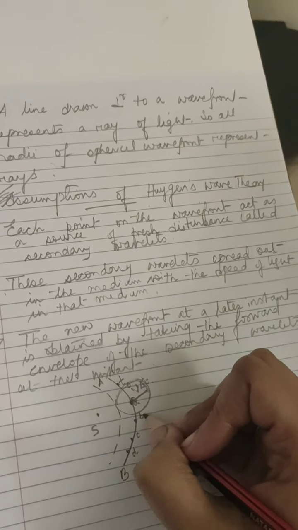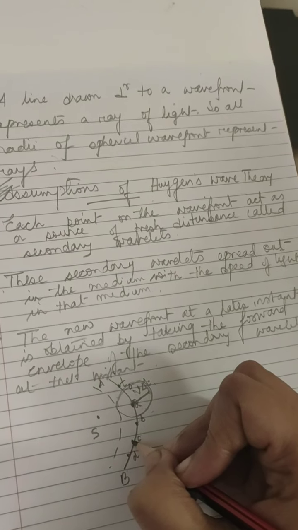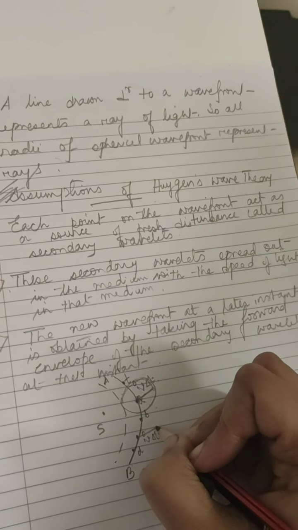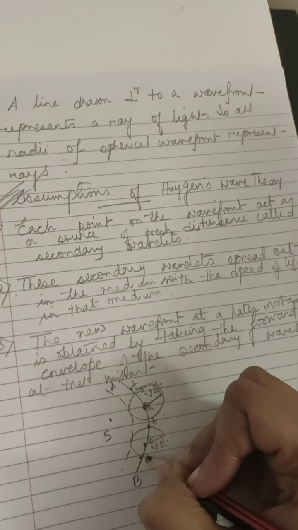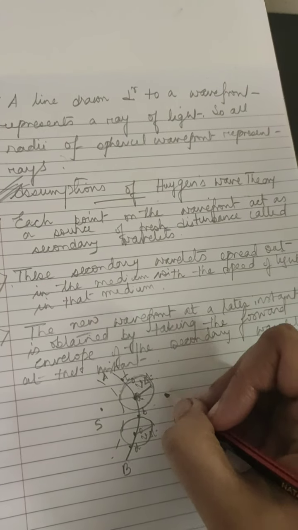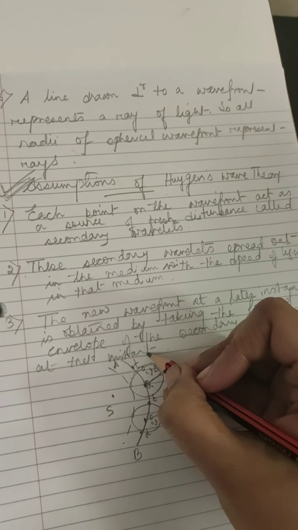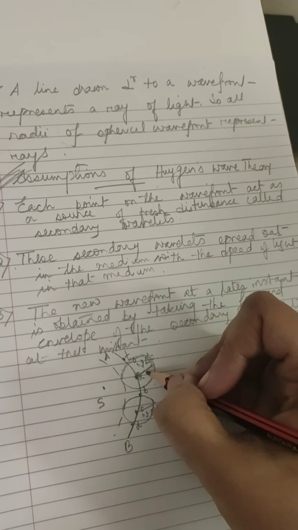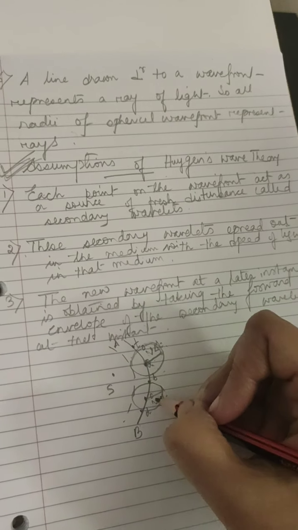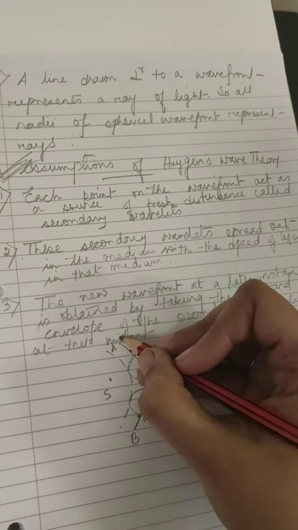Similarly, over here, the secondary wavelet starting from the point C will cover a distance v delta t, with C as center and v delta t as radius. Now the forward envelope to these secondary wavelets after a time delta t: these are the secondary wavelets advancing in the medium from the points A, B, C, D on the wavefront.